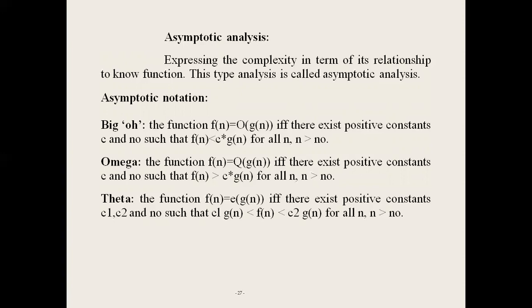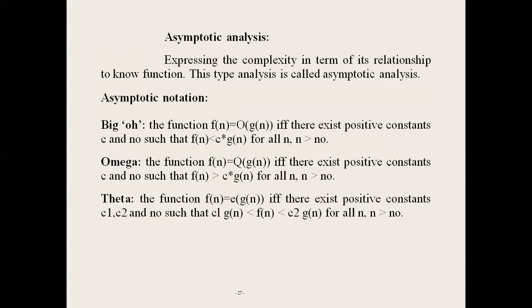Next, omega notation. In omega notation, the function f of n equals omega of g of n if and only if there exist positive constants c and n0 such that f of n is greater than c into g of n, for all values of n greater than n0. Here, by shortcut, c into g of n is the lower bound of the function.